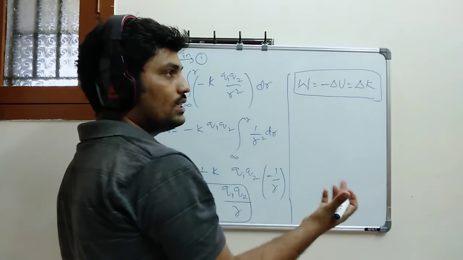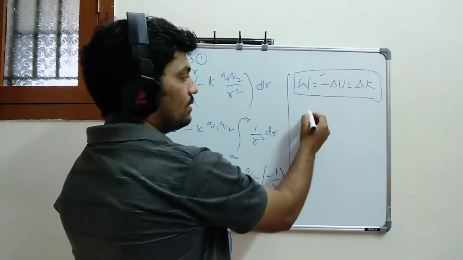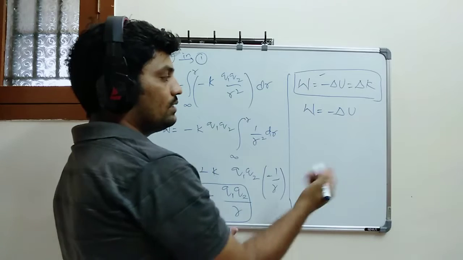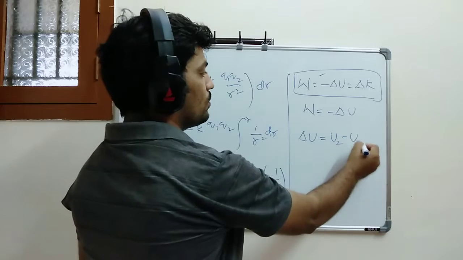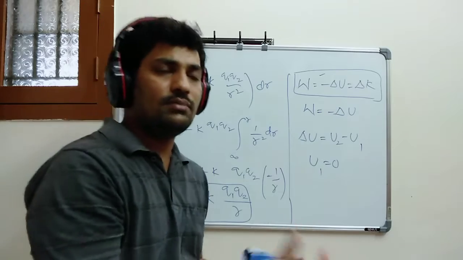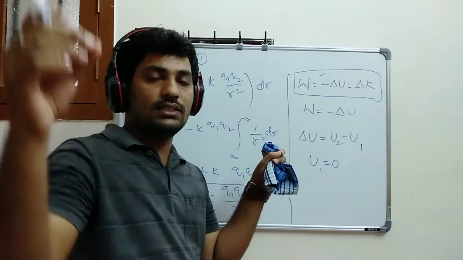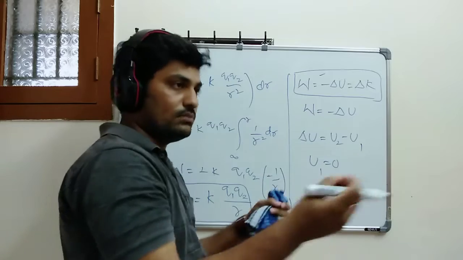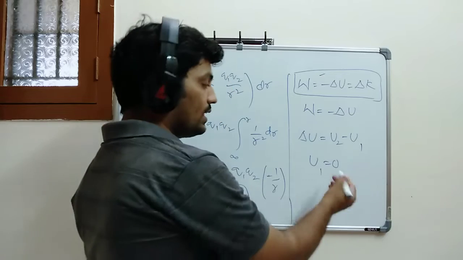If I take the relation W is equal to minus delta U, you know already change in potential energy you can write as U2 minus U1. Initially there is no change in potential energy when one charge is at one place and the other charge is at infinity. There is not at all any change. But while I am changing its position, then only it changes its potential energy. So initially there is no potential energy change.